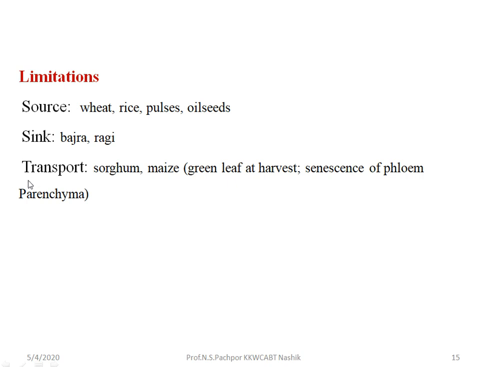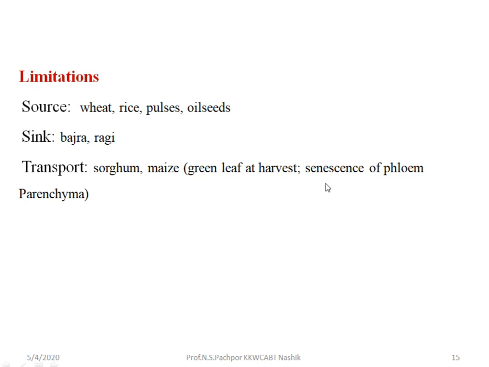And third, the limitation for transport, in sorghum and maize. The green leaf at harvest can make it difficult to transport the photoassimilates from source to sink, because if the green leaf is developed at harvest, it utilizes the photoassimilates produced by the source. So the minimum is translocated towards the grain, that is the sorghum grain and maize grain. So this is the limitation.